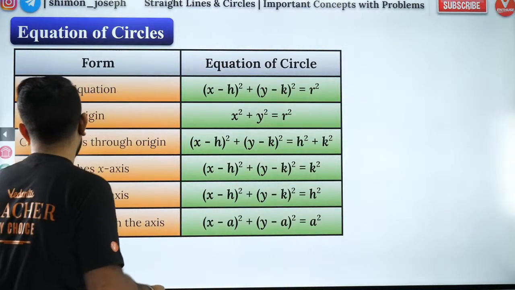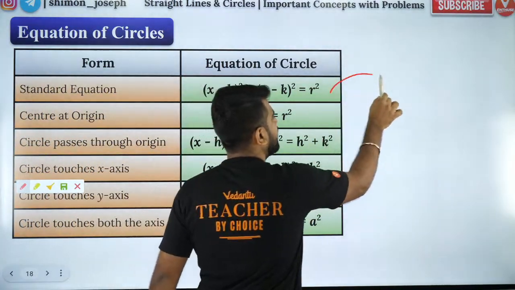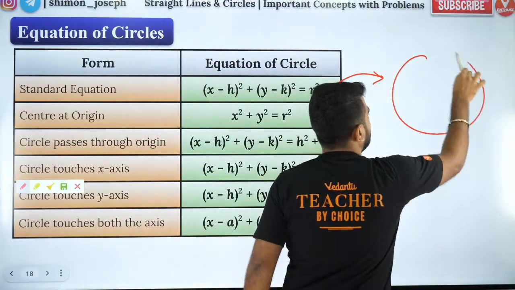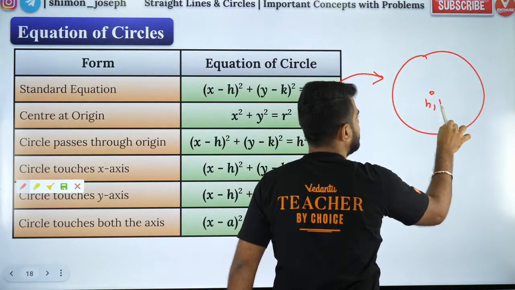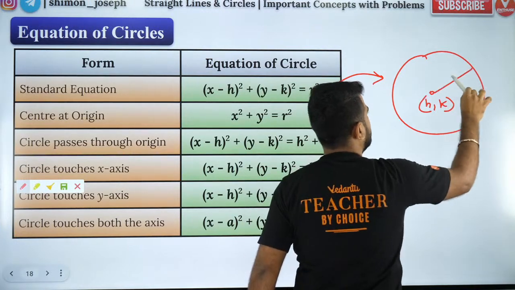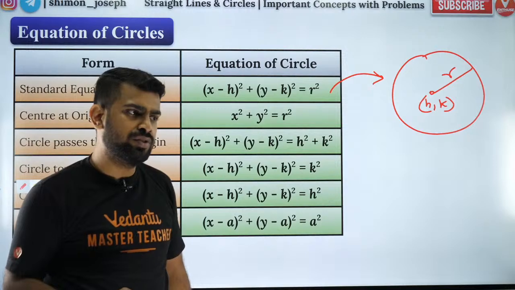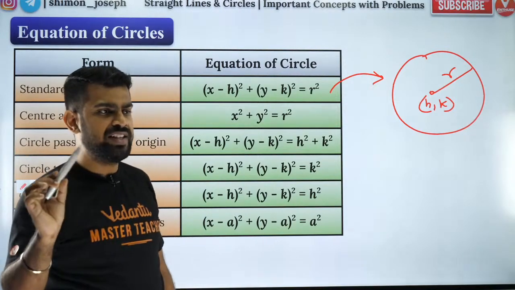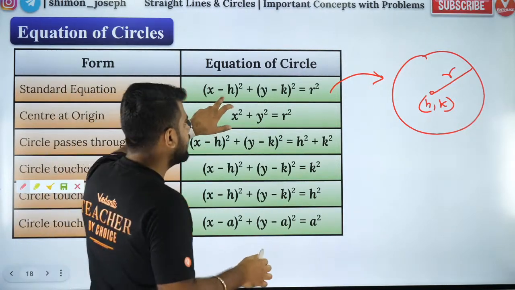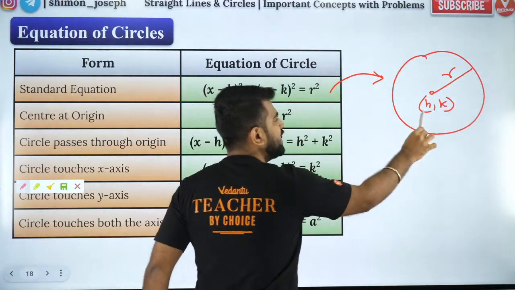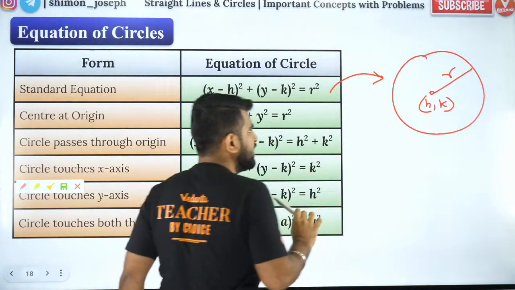The first one represents a circle whose center is h comma k and whose radius is r. Are you all happy with this? I hope you are all able to understand this.